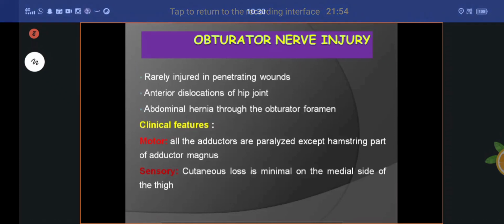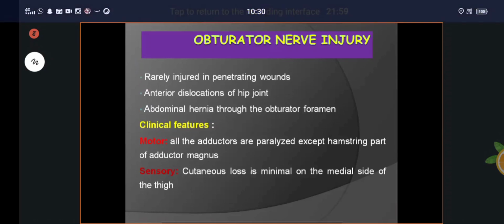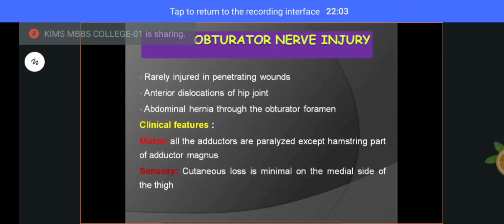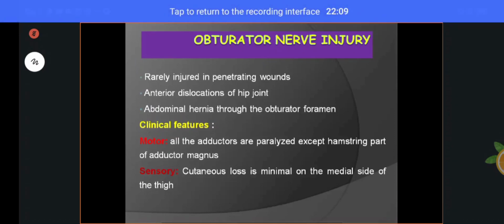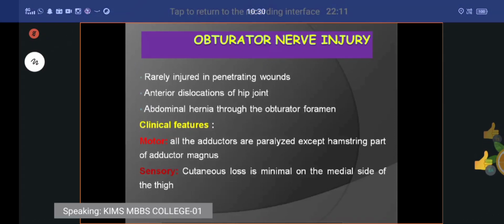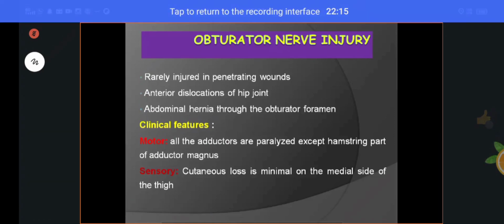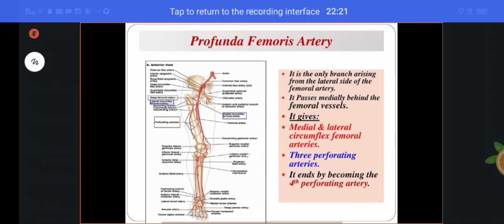That is the second content of the adductor compartment. The muscles are over, the second component, the nerve, is over. Are you clear about the nerve and the muscles? Yes. Next, coming to the third component, the vessels, the arteries, especially the profunda femoris artery.